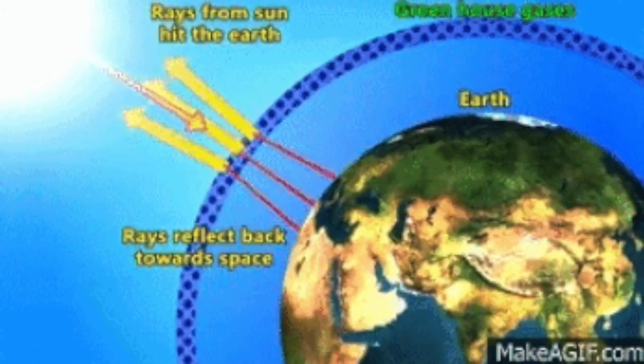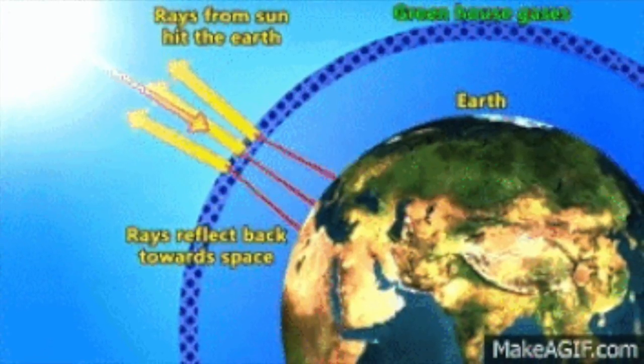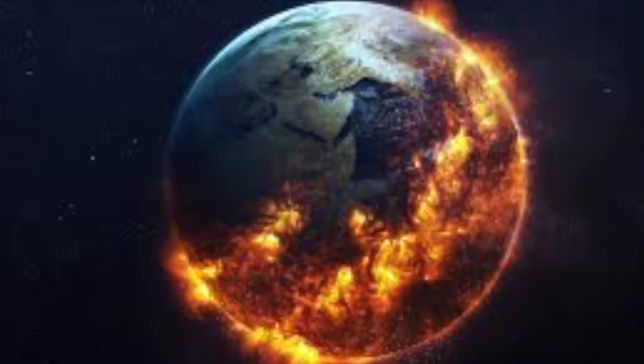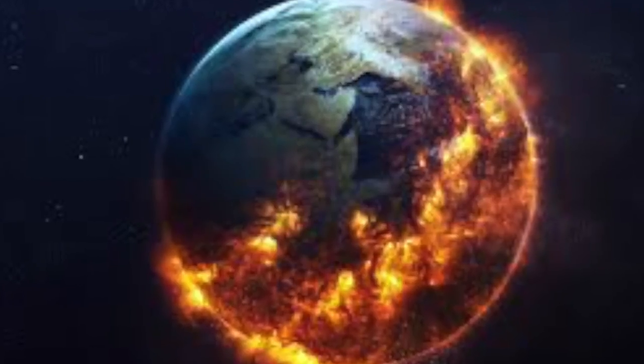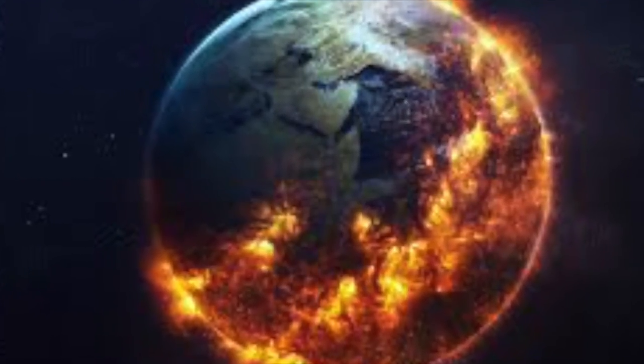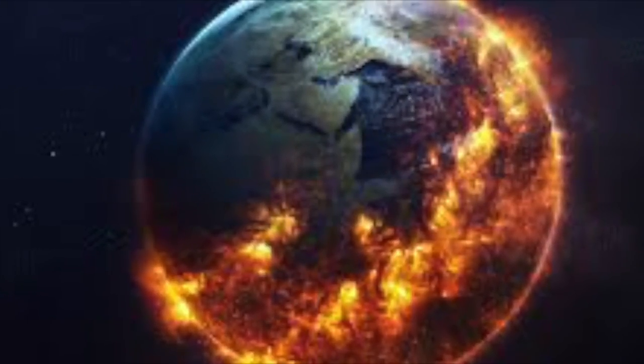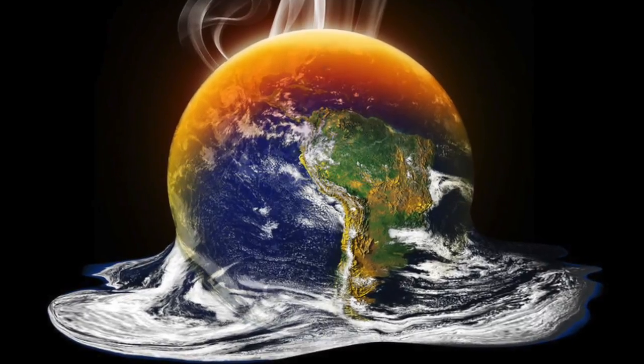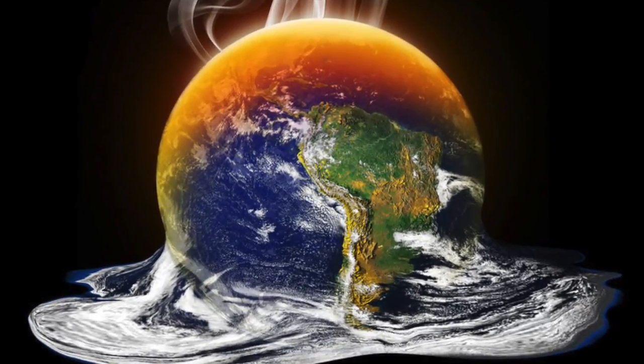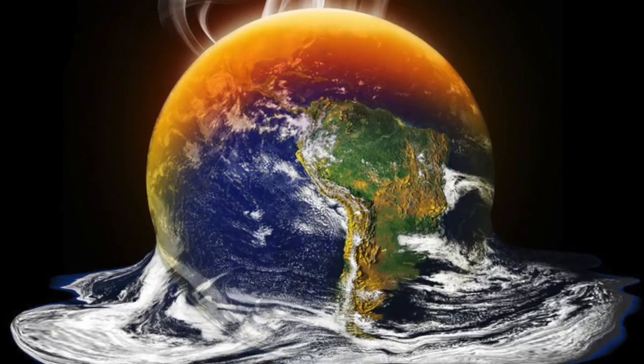The natural greenhouse effect maintains the air temperature at a safe level, making it possible for humans and many other life forms to exist. However, since the Industrial Revolution, human activities have significantly enhanced the greenhouse effect, causing the Earth's average temperature to rise almost 1 Celsius degree. This is creating the global warming we see today.